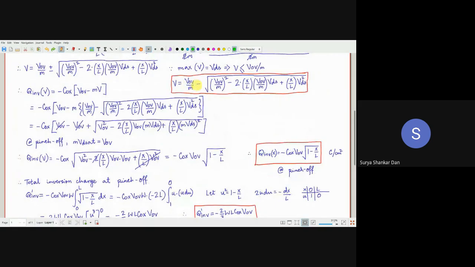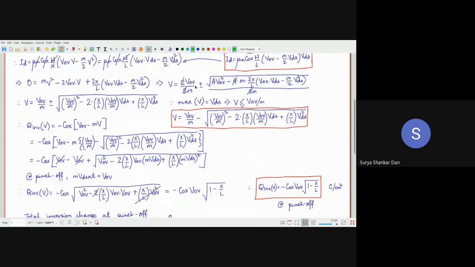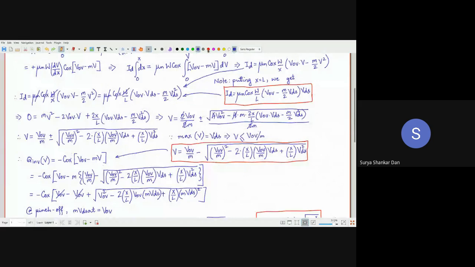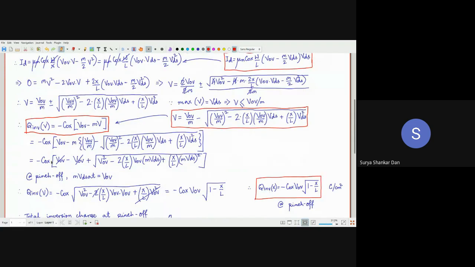Okay, so once we have got the value of V, now what we will do is this V expression, I'll put it in the master equation for inversion charge. This is again something we know. All right.